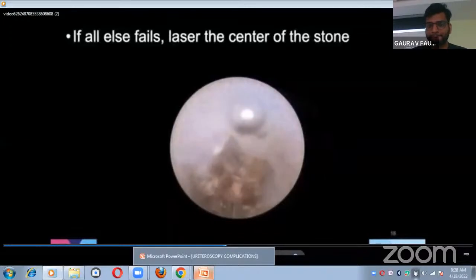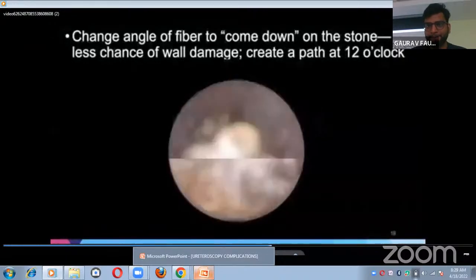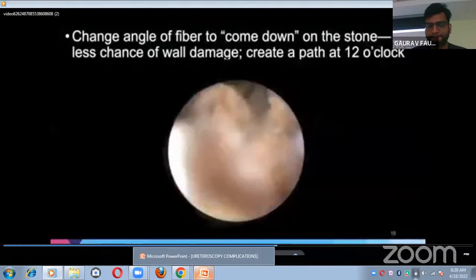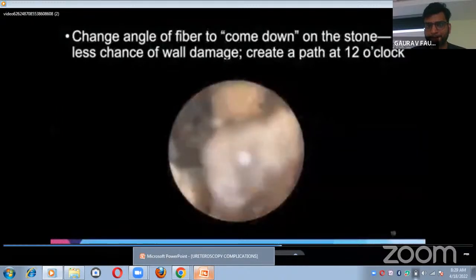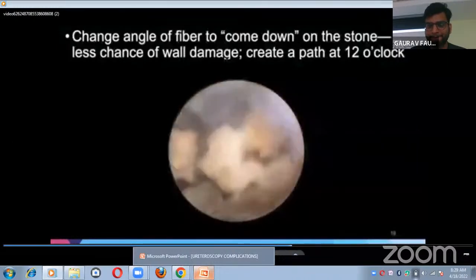If you're using an access sheath, that's nice because the small particles will wash back out from the access sheath. You can use irrigation, and the irrigation force will actually hit the stone and cause the particles to go backward towards you instead of migrating up toward the renal collecting system. What I'd like to do is change the angle of my fiber, come from the top-down approach, I call it. Coming from 12 o'clock, you're much less likely to injure the ureter than if you're coming from 6 o'clock and the fiber's against the tissues.